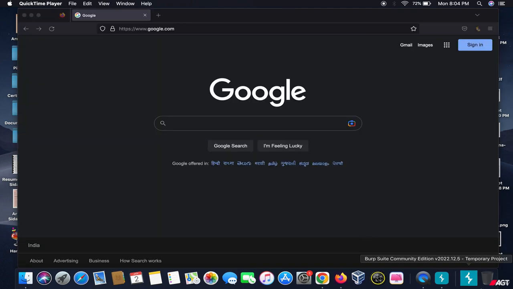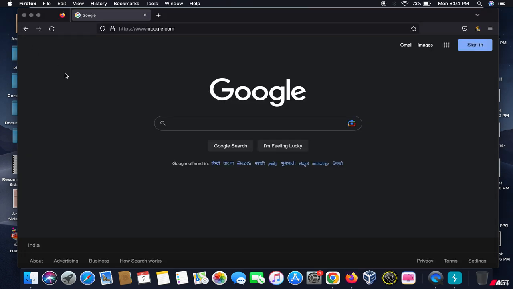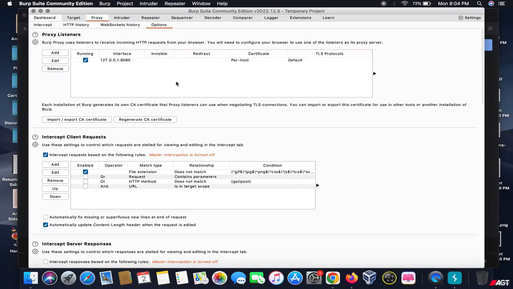Once you have your Burpsuit installed, you have to configure it with your Firefox. You can also configure it with Chrome, but I would prefer Firefox because Chrome blocks some things automatically. So these are the proxy listeners. It listens on 127.0.0.1 and the port number is 8080.